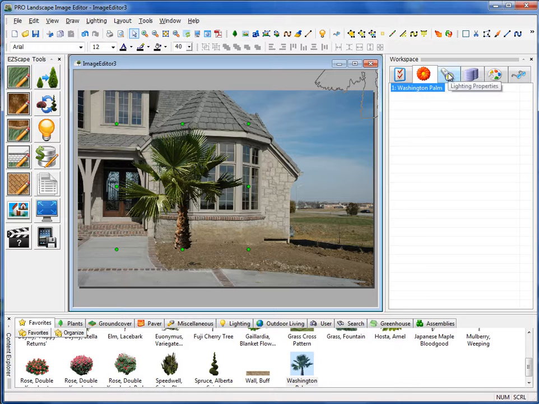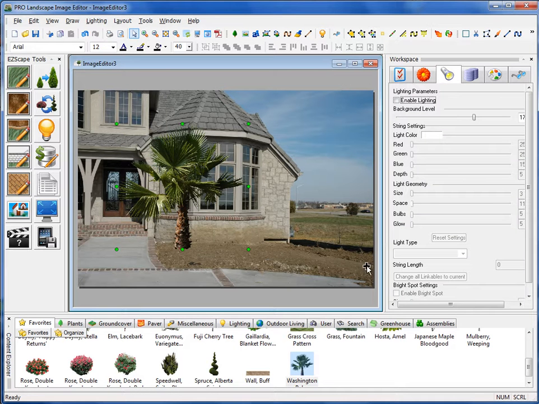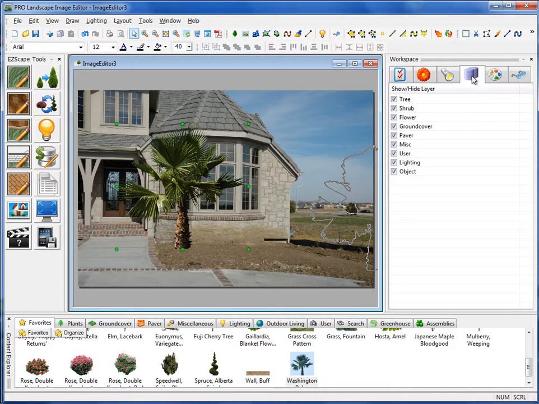Okay, the next tab here is the Lighting tab. Lighting has very specific properties, such as brightness. You can change the bulb color and the glow and the intensity. So lighting has very unique properties, so we have a tab here by itself. Okay, the next one is our Layering tab. So if you want to turn on and off layers, you can do that here.